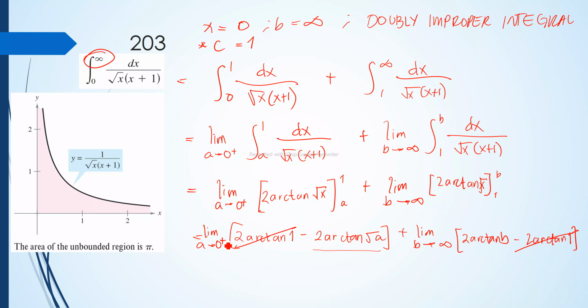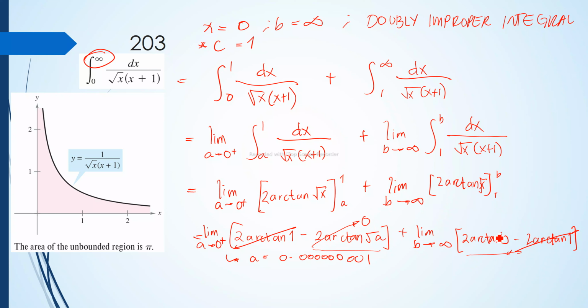Now how about this one? As a approaches 0 from the right, let's say our a is 0.000000001, a very, very close number to 0. The value here approaches 0 also. That is very small, so let's say that's equal to 0. And how about the right side?